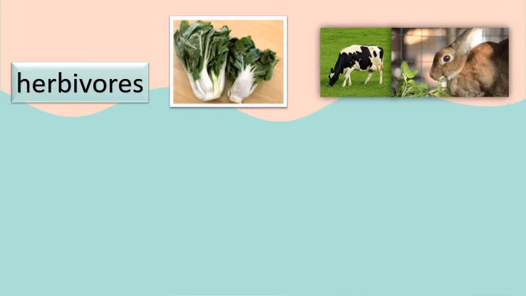A cow. A cow eats grass. An elephant. An elephant eats sugar cane. These are the examples of herbivores. Now please practice it. Say the word herbivores. One more time, herbivores. Very good.